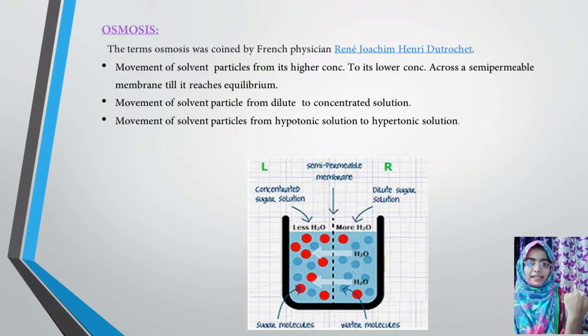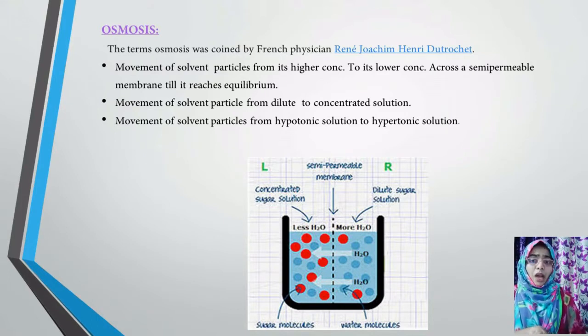On the right hand side, you can see the solution is dilute. Dilute in the sense, it is only pure water. Whereas on the left side, you can see concentrated sugar solution. What do you mean by concentrated sugar solution? On the left side of the bowl, sugar solution has been added. So concentrated sugar solution is placed on the left hand side.